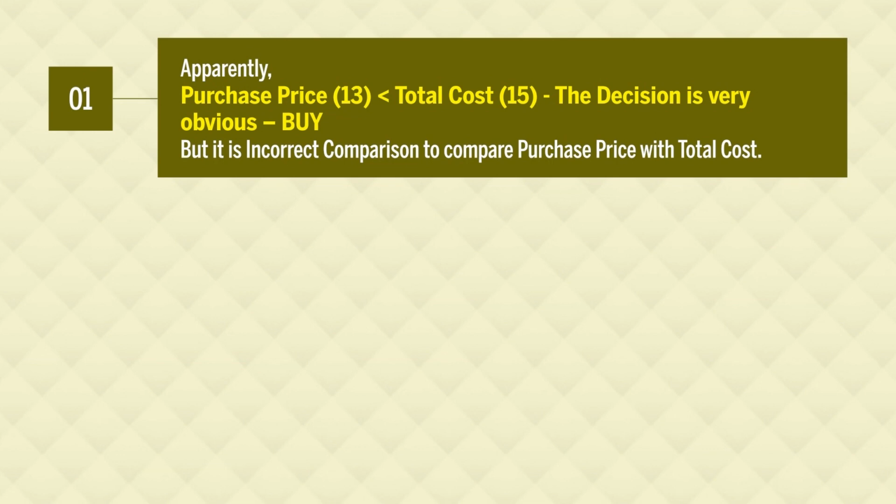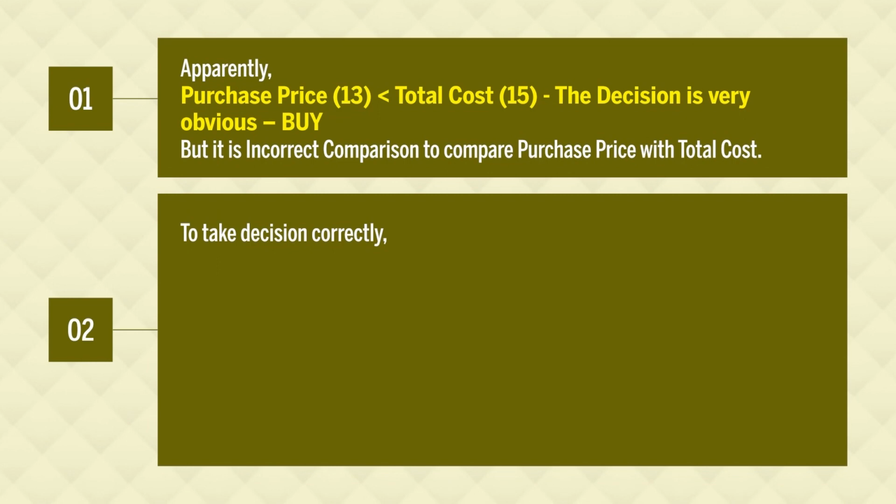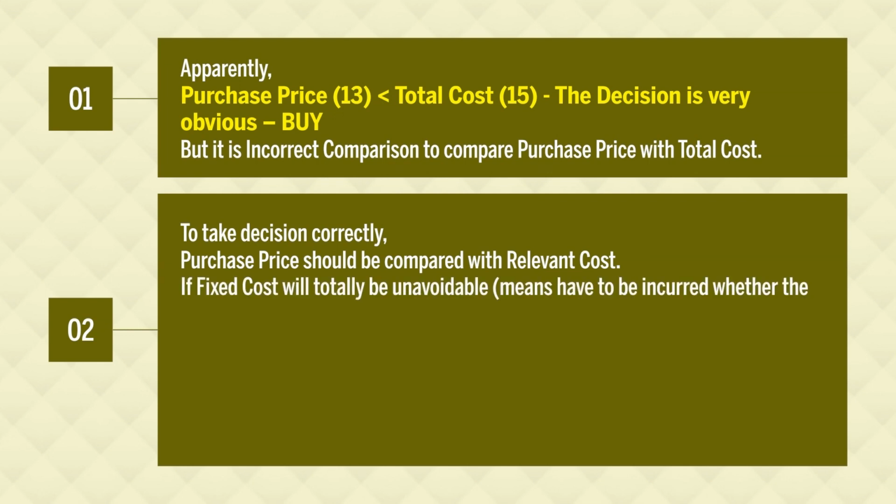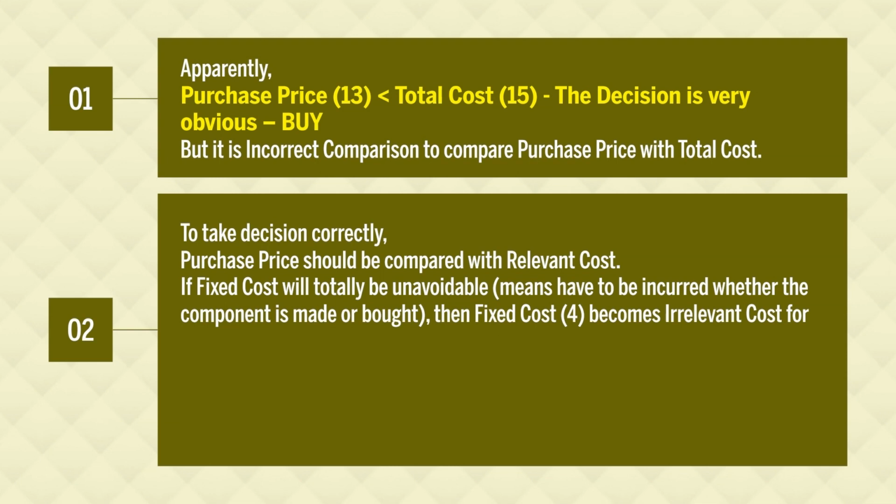The comparison is incorrect because we cannot compare purchase price with the total cost. We should compare purchase price with the relevant cost so as to take the decision correctly. Relevant cost means variable cost. Here fixed cost is unavoidable, means it is irrelevant, and therefore, we will ignore fixed cost.